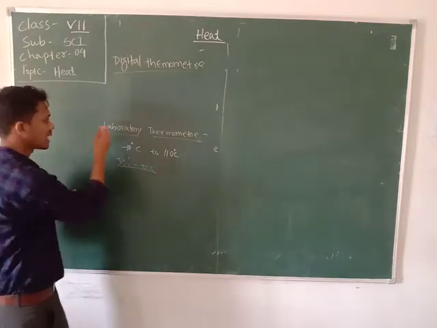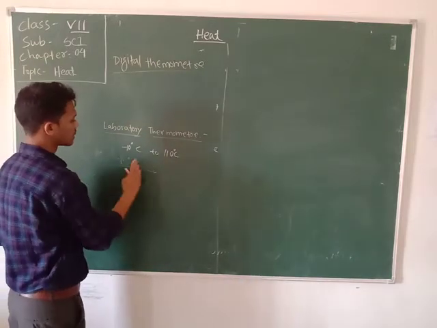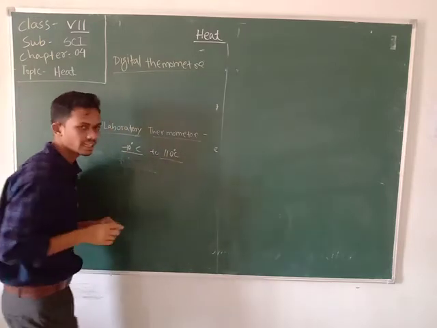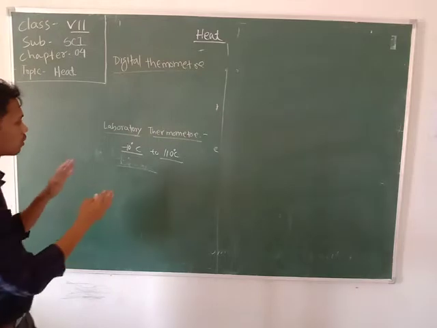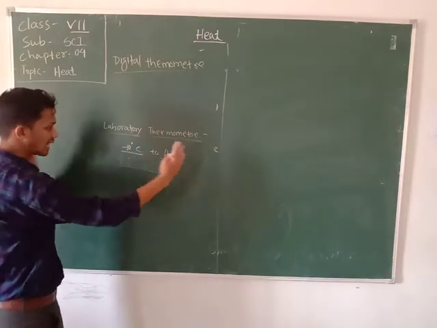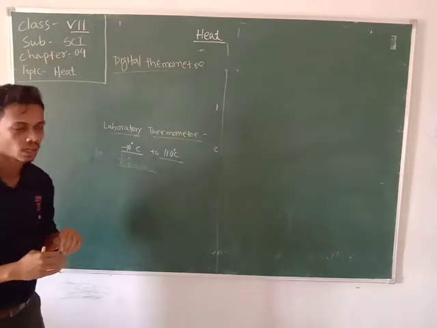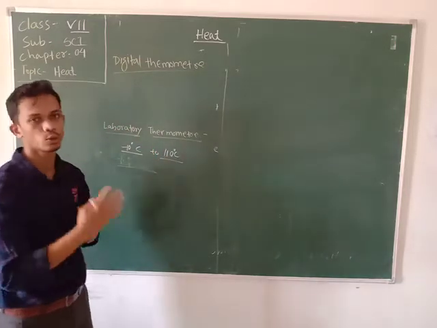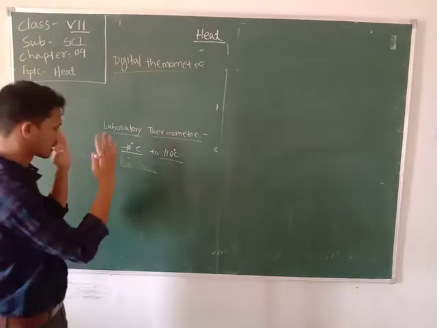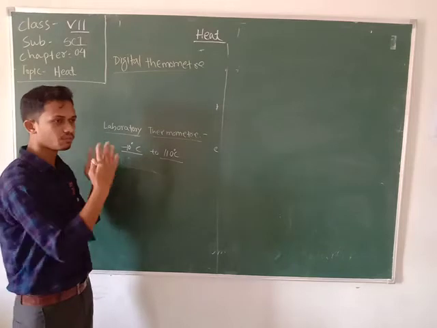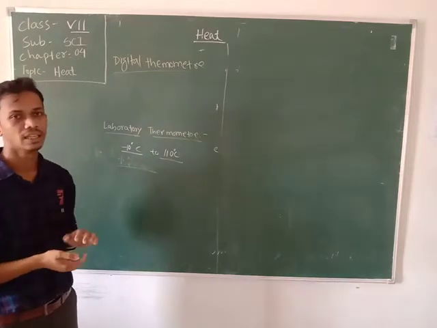But the laboratory thermometer's range is from -10 degrees Celsius to 110 degrees Celsius. Since the range of the laboratory thermometer is higher, its size is also bigger compared to the clinical thermometer.